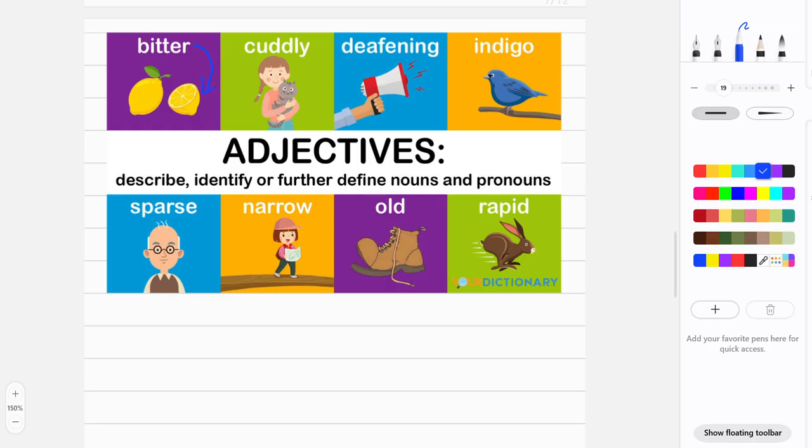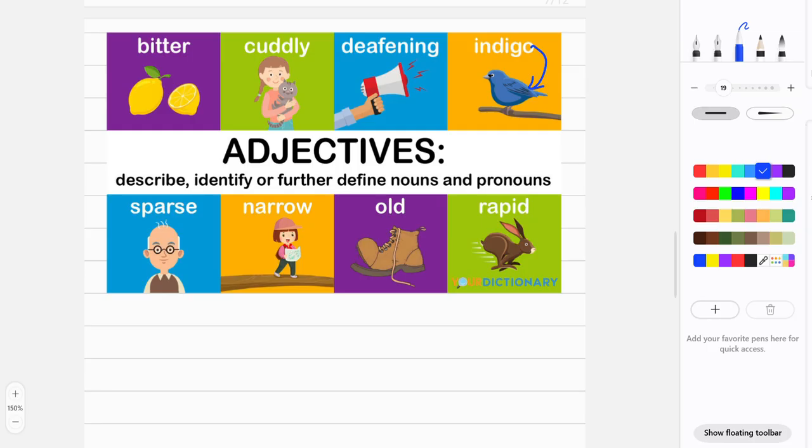Bitter is describing this lemon. Cuddly is describing the cat. Deafening is describing the speaker. Indigo is the color of this bird. Sparse, this old man is being described by the word sparse. Narrow, this bridge is being described by the word narrow. This boot is described as old. The rabbit is described as rapid. Rapid means fast. So they're all describing words. They're all adjectives.